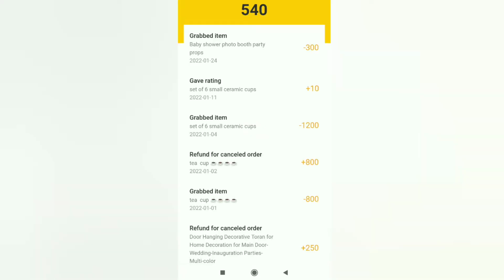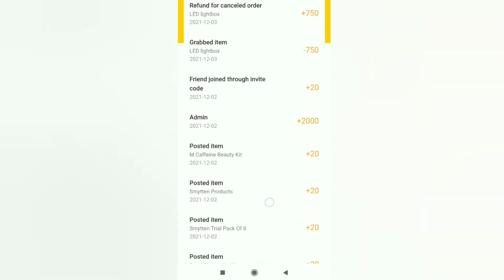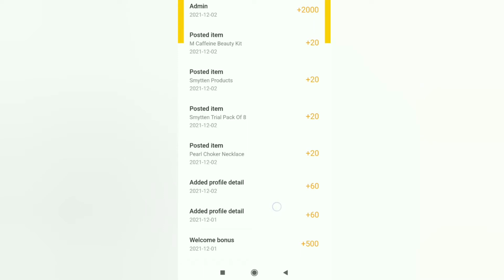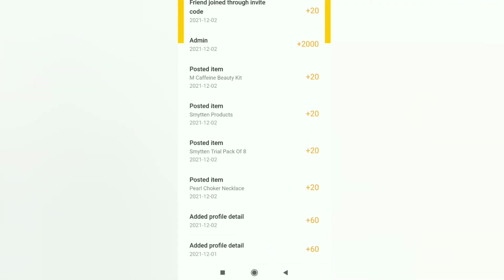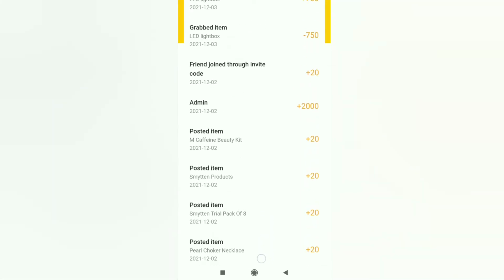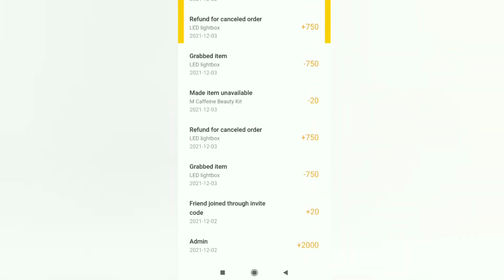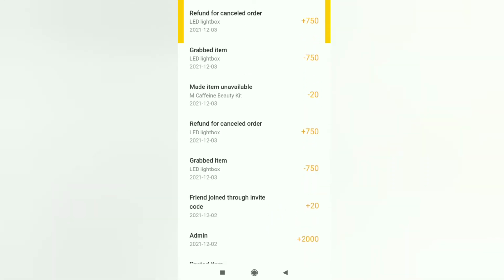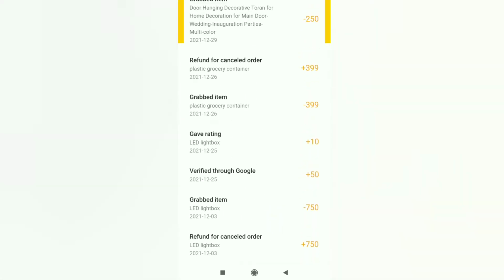Since I already signed in, I'll let you know how many points I got. I'll scroll down and show you. As you can see, the welcome bonus is 500 plus 500. If I add my profile details, you can see plus 60 and plus 60. If I post an item, I will get 20 points each time. So currently I got 700 points for free. While signing up itself, you will get 700 points. With those 700 points, you'll get products.